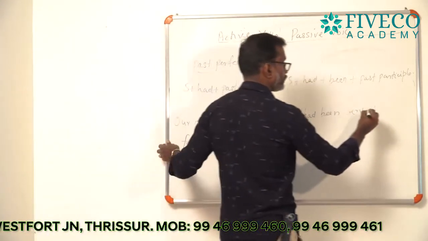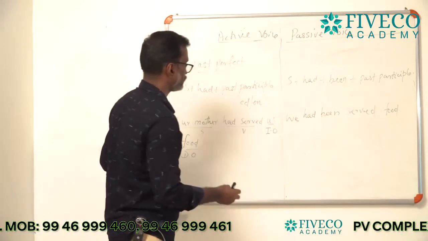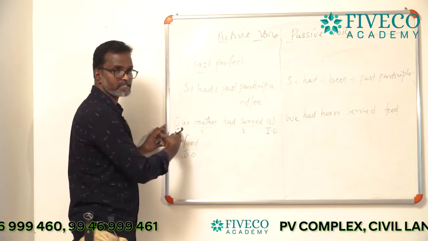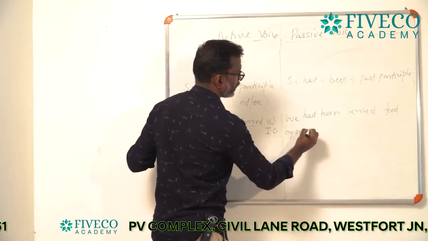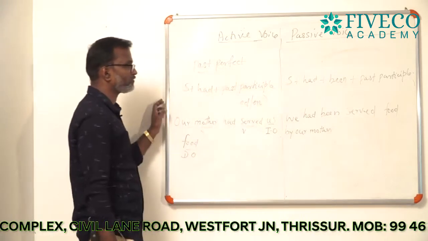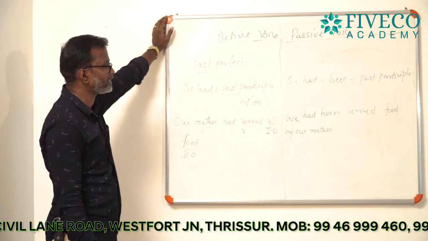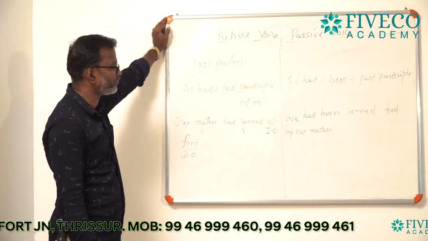We had been served food. Then you can use a by plus agent, by our mother. We had been served food by our mother.